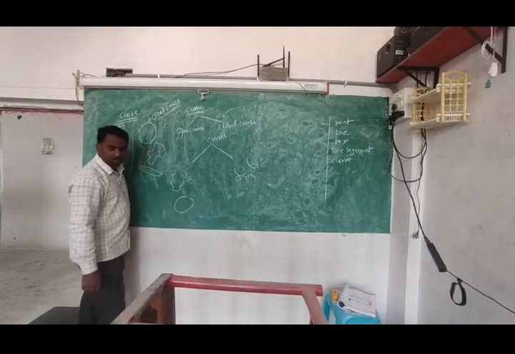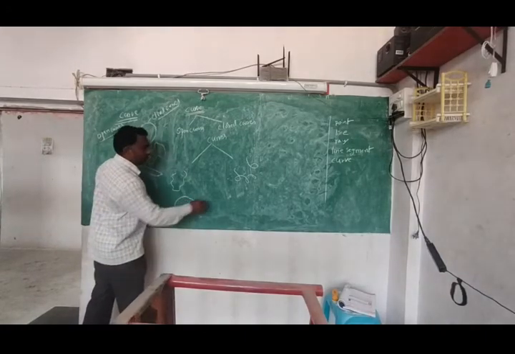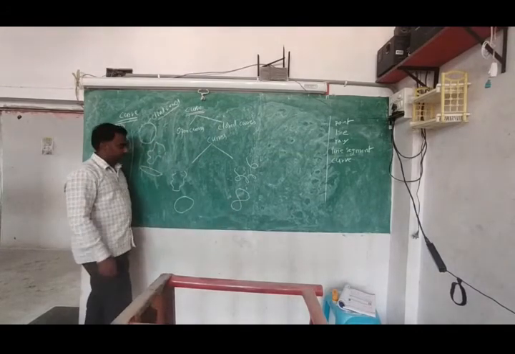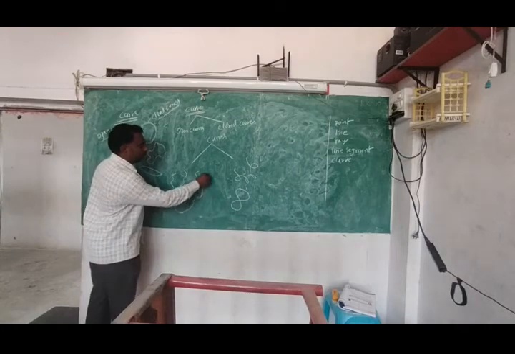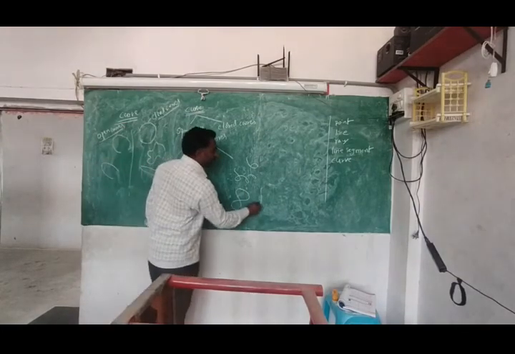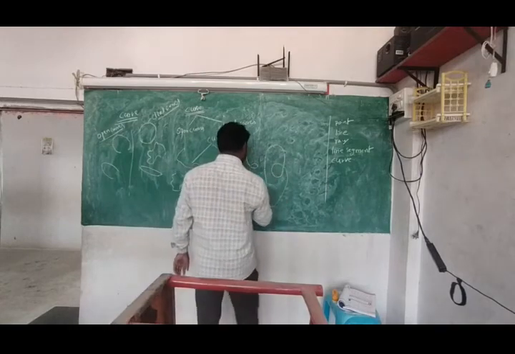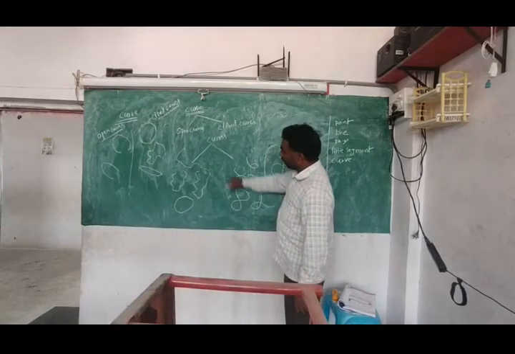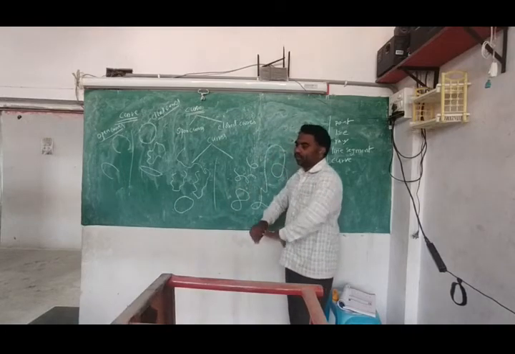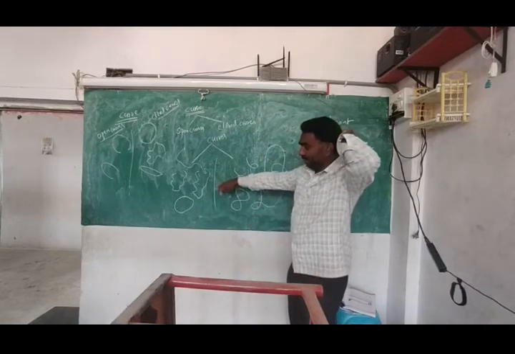This is one type of curve. This is one type of curve. So here you see I have drawn something different, here something different. What is the difference you can find between this type and that type?